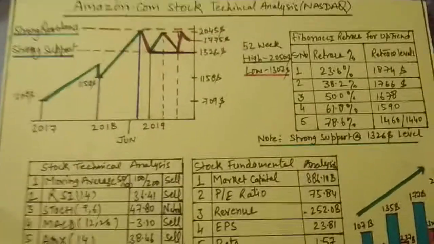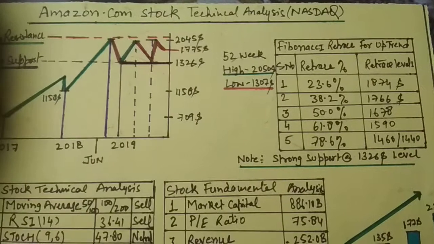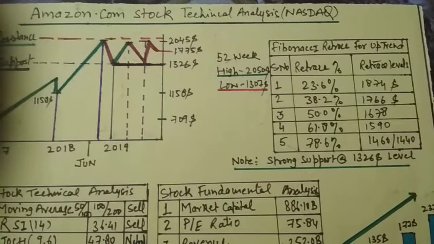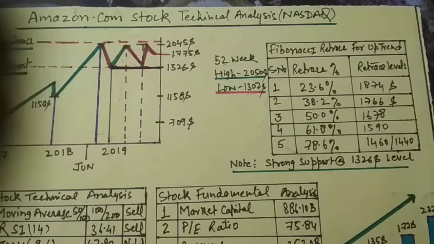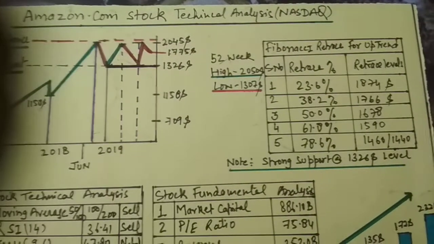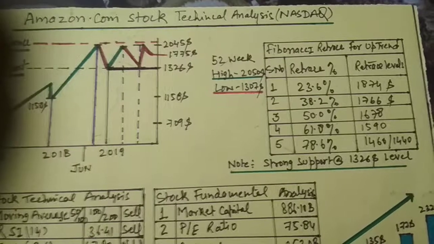And let's go to the Fibonacci retracement chart. The Fibonacci retracement chart says the 52-week high of Amazon stock is 2050 and the low is 1307 US dollars.